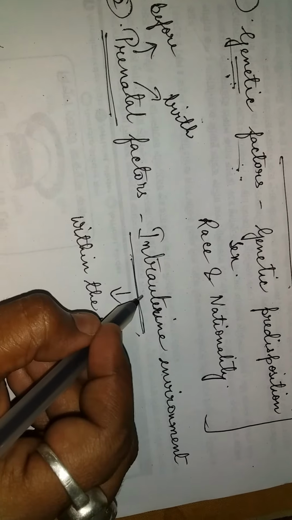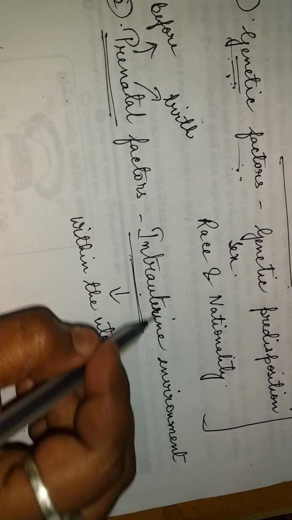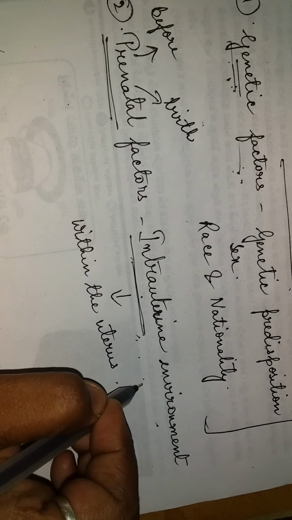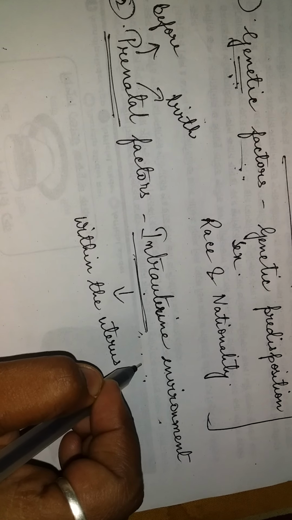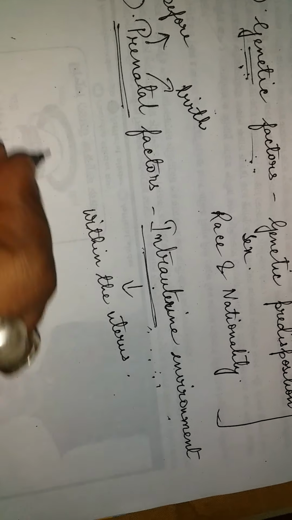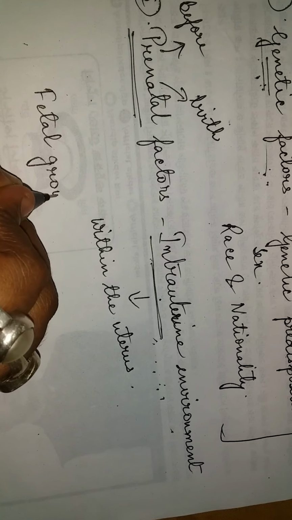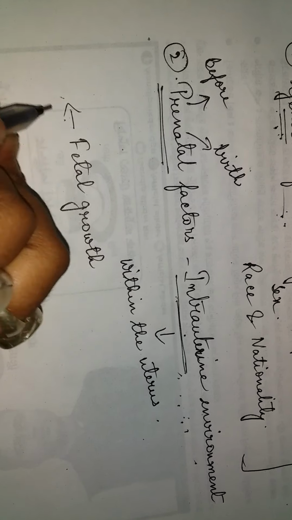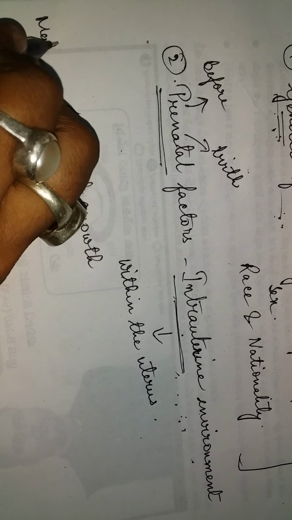So the intrauterine environment is a chief factor of growth and development. Many other conditions also influence fetal growth. What are those that depend on our fetal growth? Number 1, maternal malnutrition.